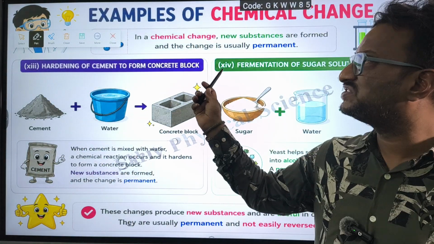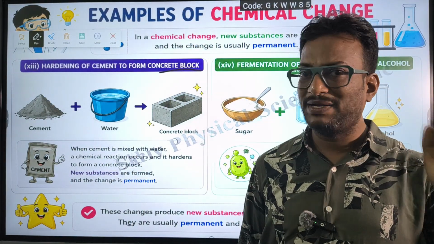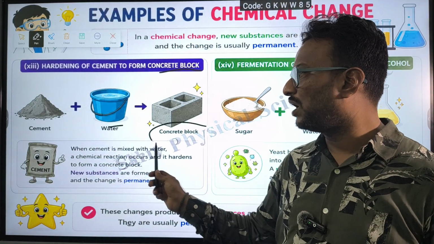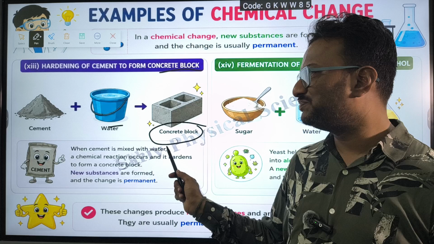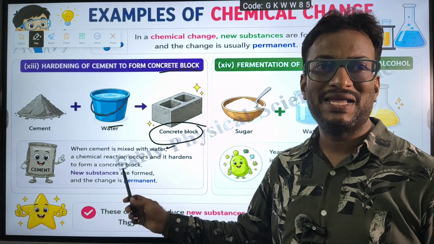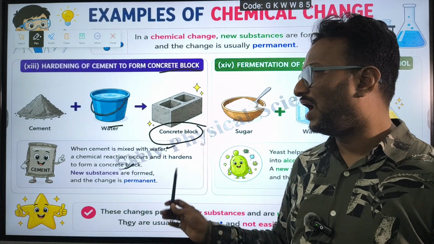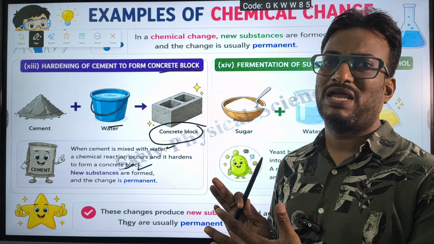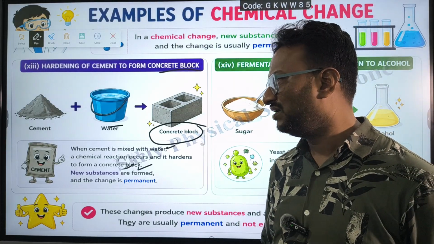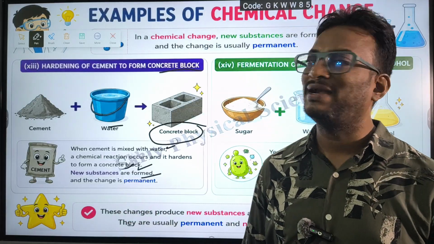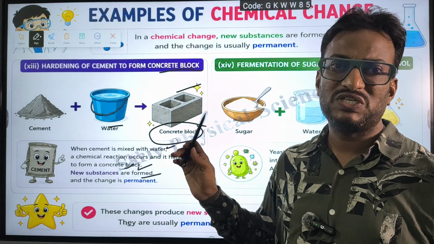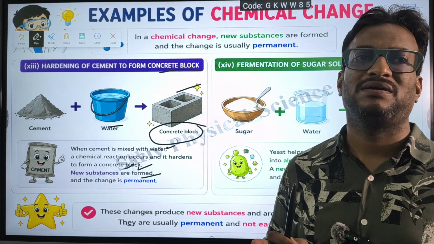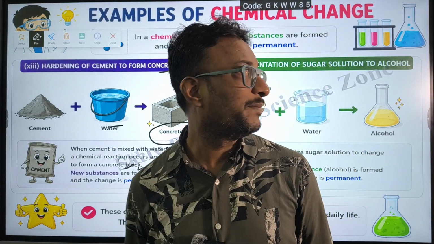Next, hardening of cement to form a concrete block. Cement reacts with water and forms a concrete block. When cement is mixed with water, a chemical reaction takes place and it hardens to form a concrete block. Even our cement bricks are like that. There the new substance is formed and its change is permanent. From this hardened concrete block, we cannot get back cement. So this is a chemical change.